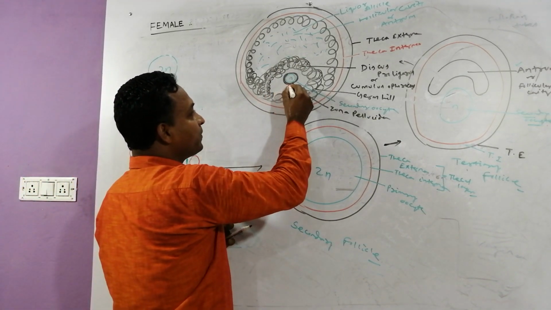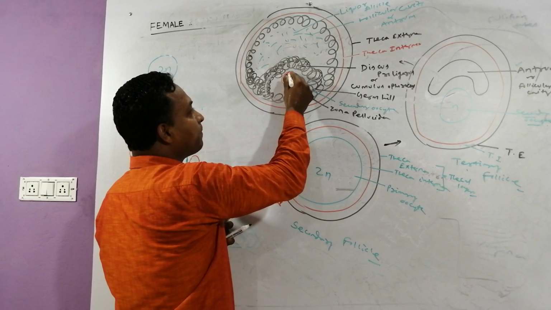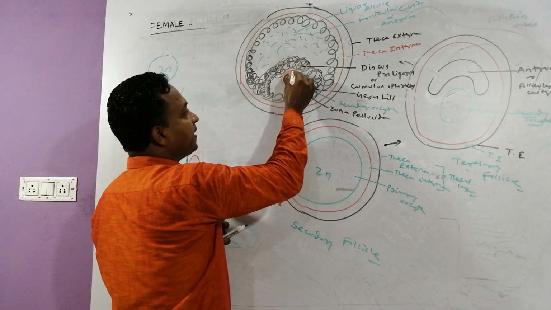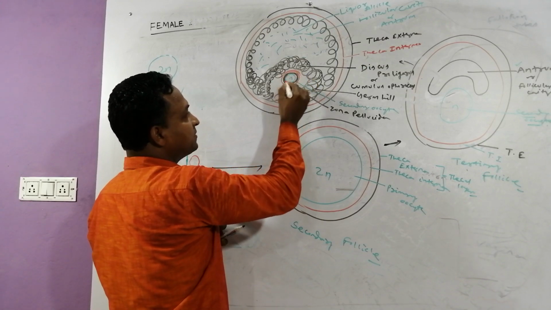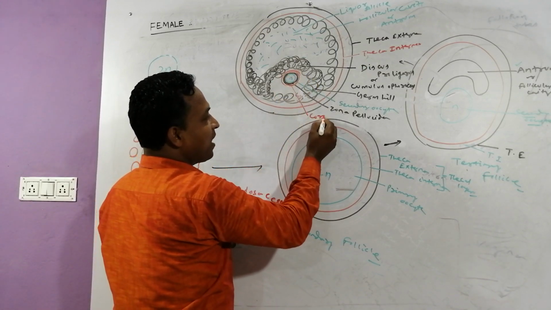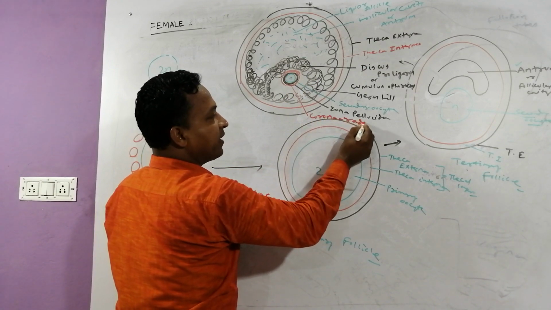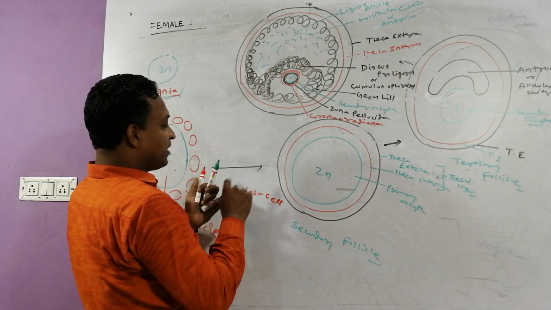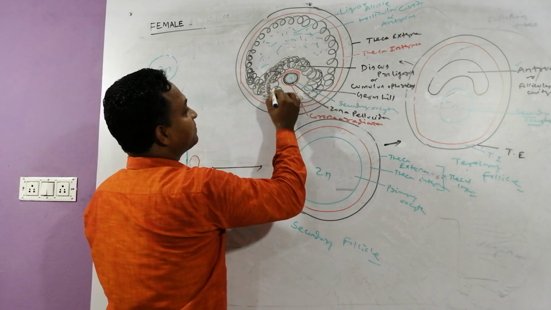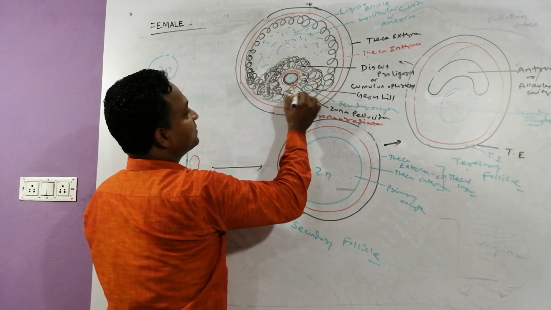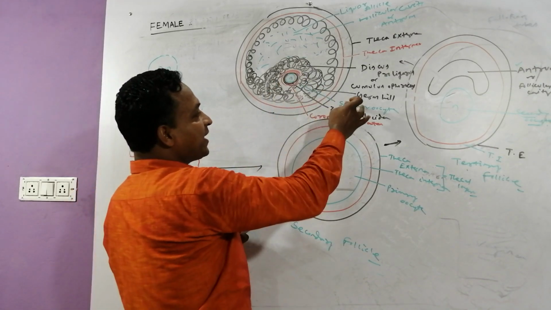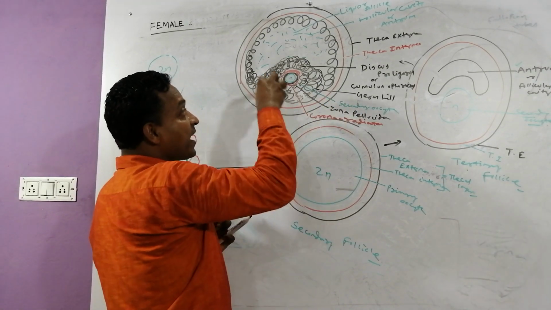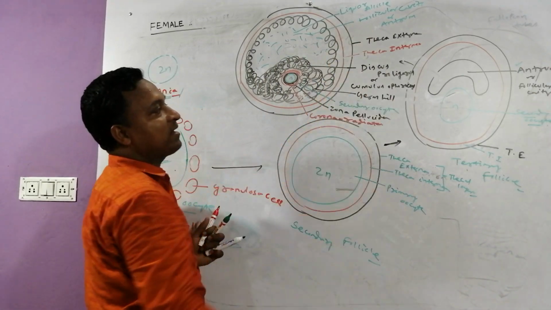Mind the next one. The zona pellucida is again covered by another layer of radiating cells. That layer of radiating cells, we can call that corona radiata. Which radiata? Corona radiata. Yes, and which one? Try to guess. These are the membranous granulosa cells, which cover the secondary oocyte, which is covered by zona pellucida, and the zona pellucida by corona radiata. Yes, these are enclosed inside the discus proligerus.